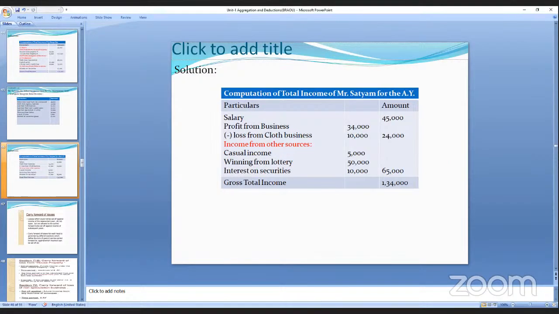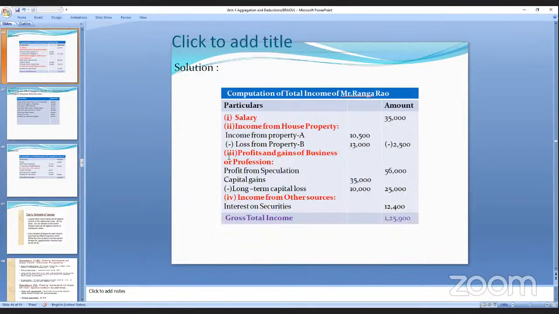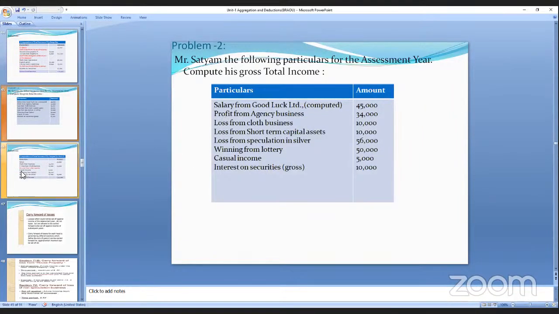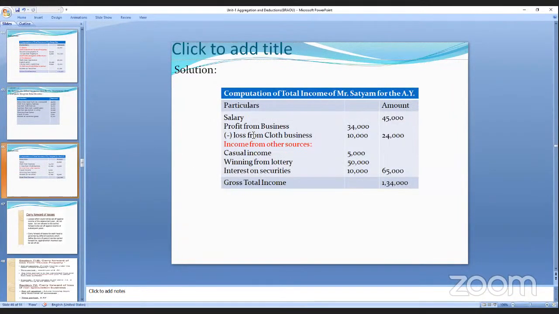And this is the profit from business, that is, profit and gains of business or profession head. It will come under that. So he got a profit from business of 34,000. Profit from business means it should be from the same type of business. He got a loss from the cloth business. So the profit is 24,000, 34,000. Is it clear? Yes, ma'am.